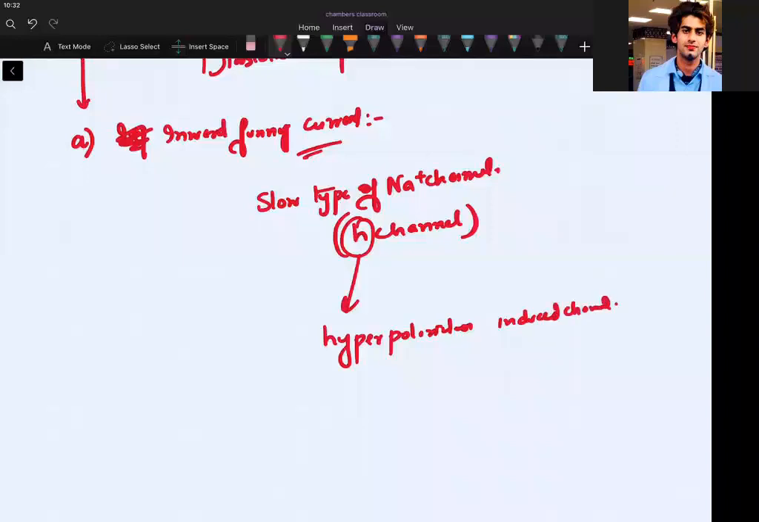So at -50 millivolt, this channel will be activated because you are going more towards negative. -20 is more negative than -10. -30 is more negative than -20. -40 is more negative than -30. -50 is more negative than -40. In that way, I'm saying.